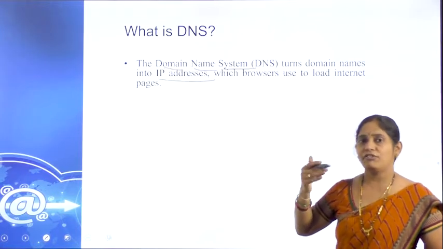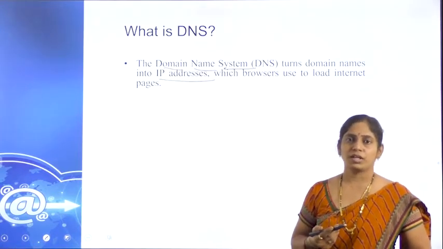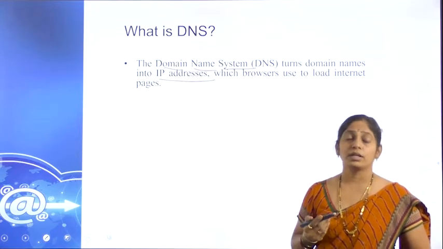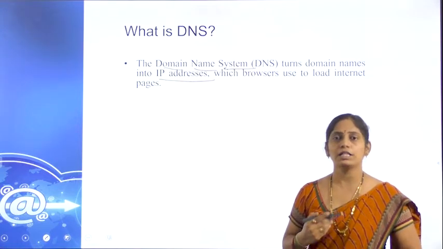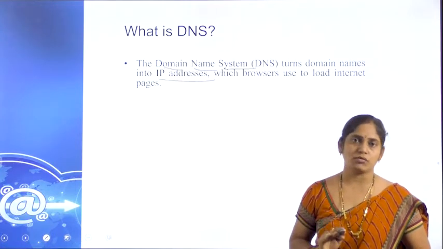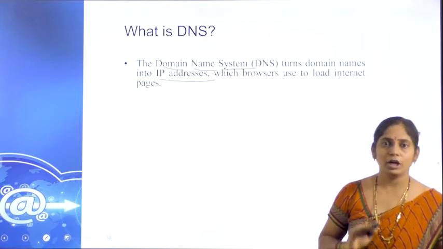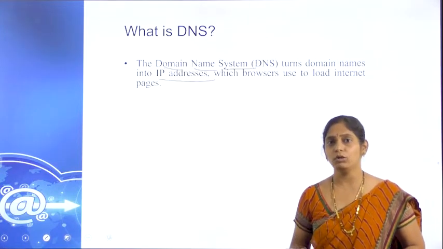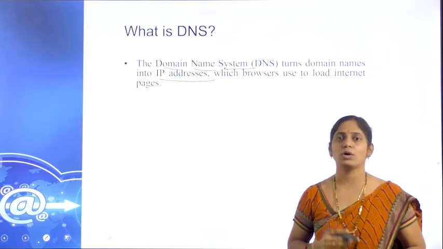We use different types of web pages and sites, like Google, Gmail, Facebook, etc. Each one has a respective IP address. Whenever we try to connect to them, we never give the IP address. We use simply their name. We type only gmail.com or google.com. Why are we not using the IP address, when each one has a respective IP address?